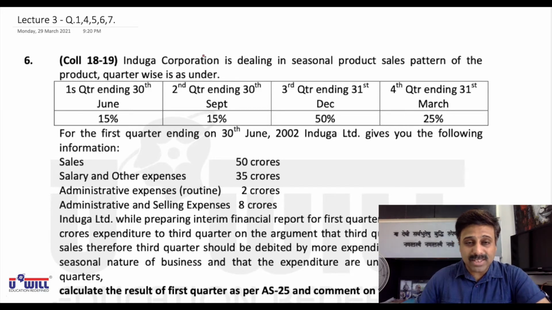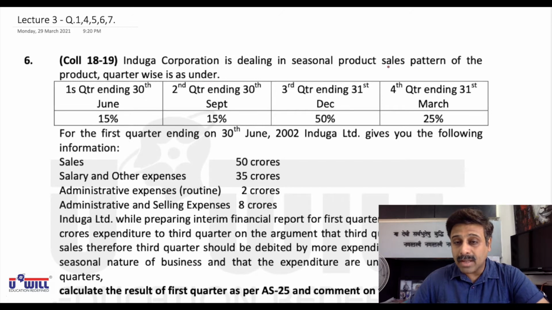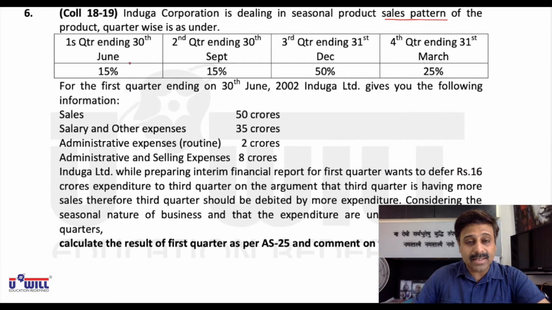Look at question number 6 of your study material. Induga Corporation is dealing in a seasonal product. The sales pattern of the product quarter-wise is as follows. First quarter ending 30th June, 15% of sales take place. This is a pattern, meaning not exact but expected.